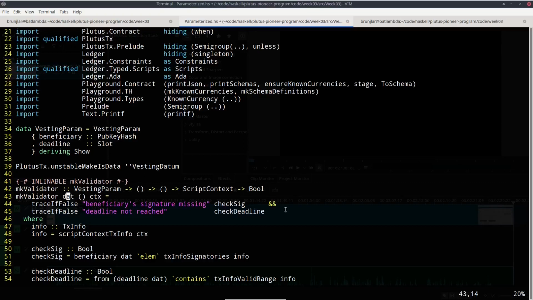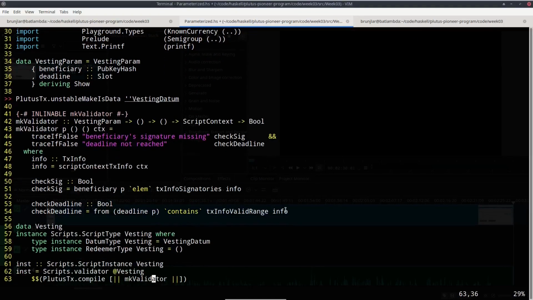So we don't have to change much in the code, but now the datum is also a unit, and instead I get this parameter. So I just have to update the helper function. Where I earlier accessed the datum, it's now the parameter. And this also changes because now both datum and redeemer type are unit.